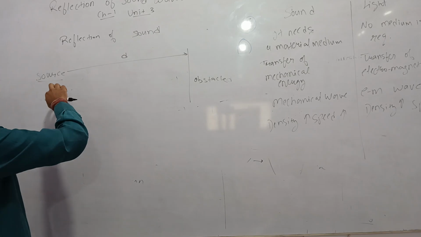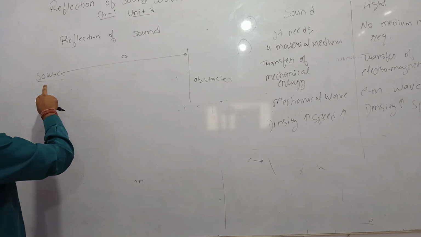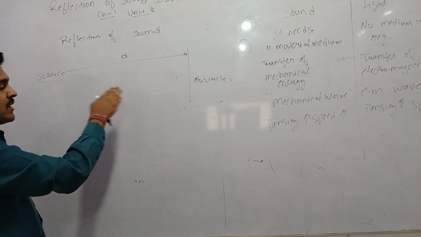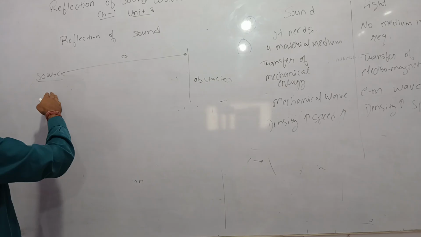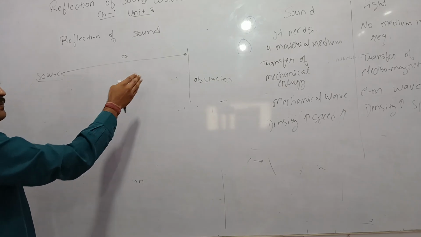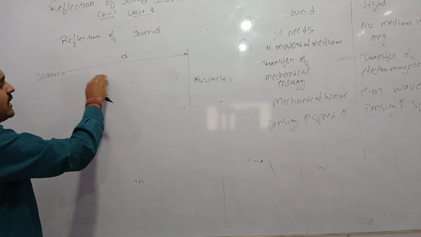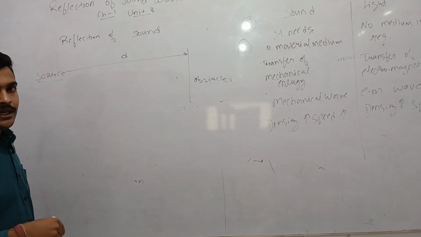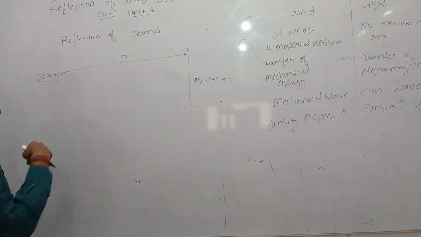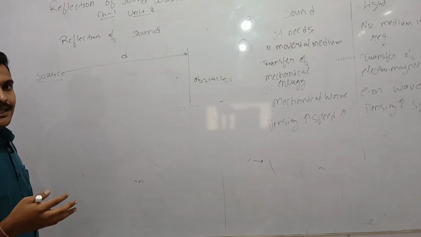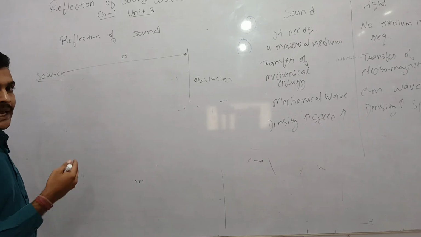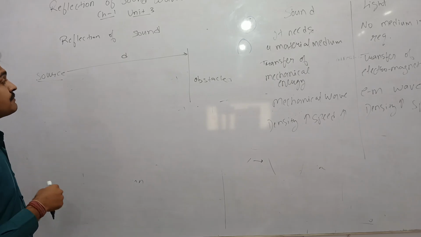it has the required intensity to reach from source to the obstacle, because while the sound is traveling, the energy is getting transmitted from one particle of the medium to another particle of the medium, but in this process energy is also dissipated in the form of air drag or heat.